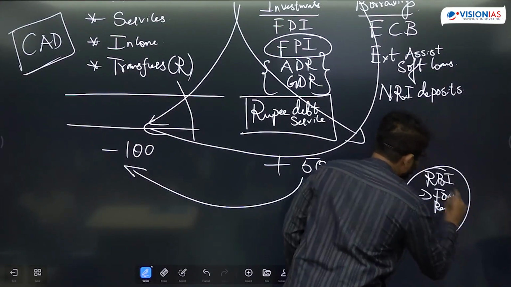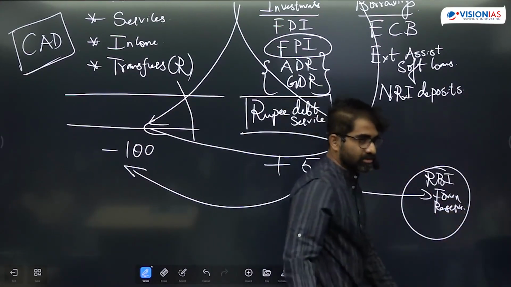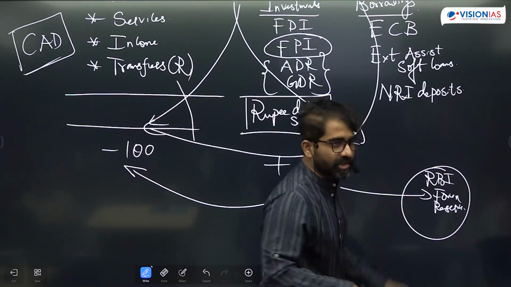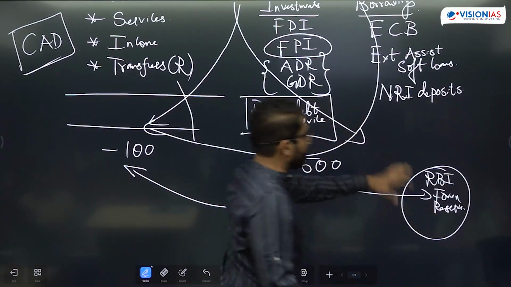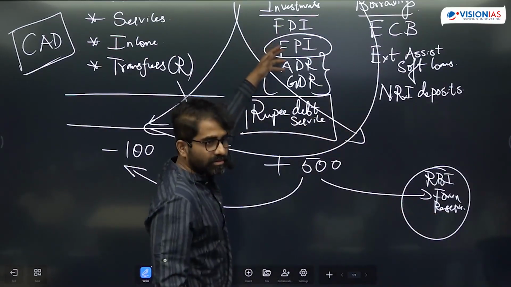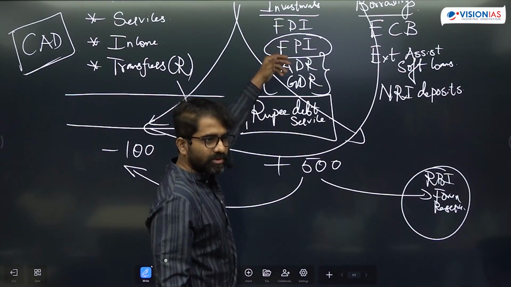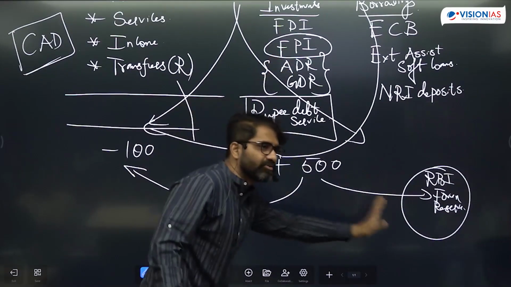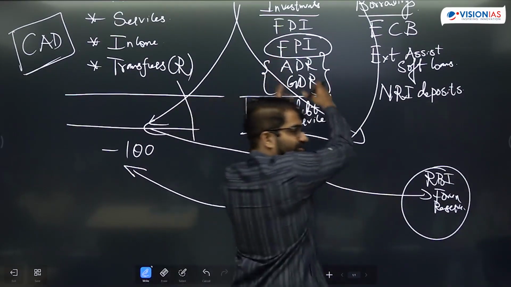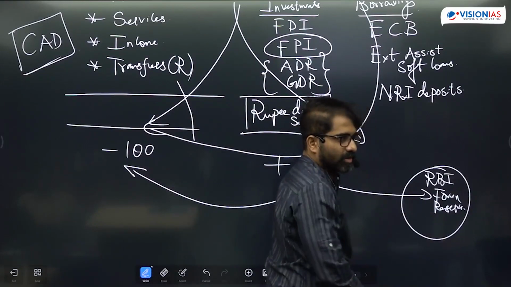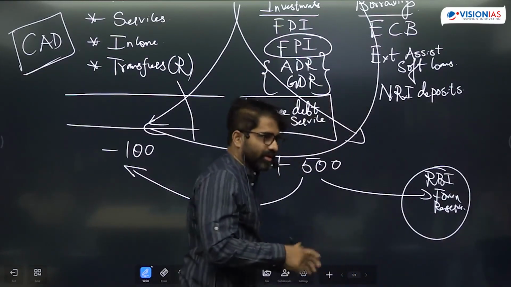So this is called net addition to Forex. Net addition to Forex will be a debit in my BOP account. I am removing money from my BOP account. Is that okay? Yes.